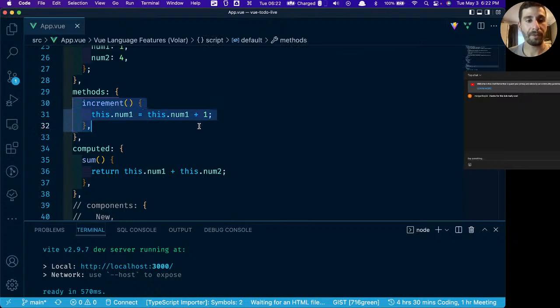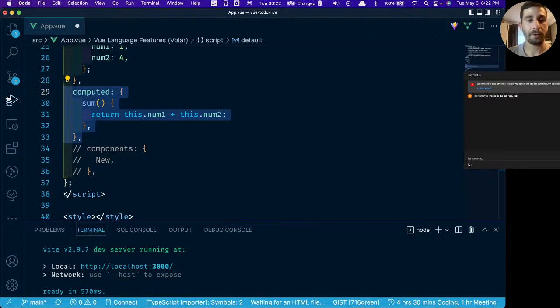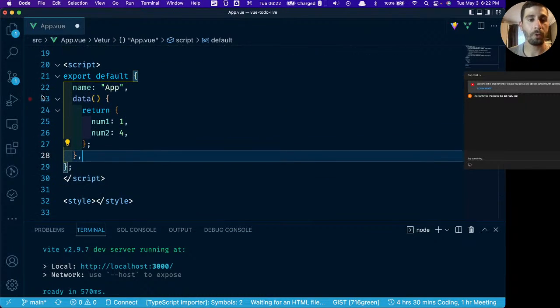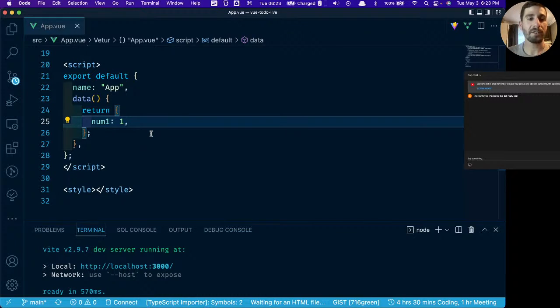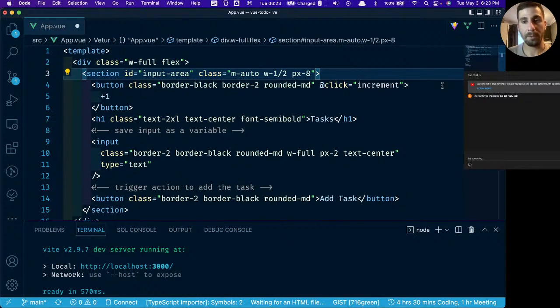So let's go ahead and get rid of increment because we don't need it anymore. I'll actually get rid of this method section altogether. I'll get rid of computed now that you see what that does. I'll get rid of components because we don't have anything to import. And we'll just leave the data in here for now. So let's actually get back to the app. We'll get rid of all of these numbers. We'll get rid of this button.